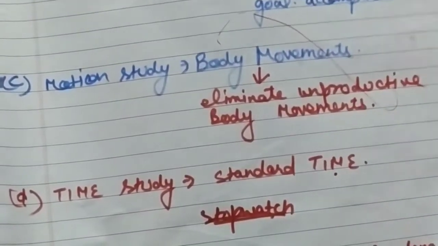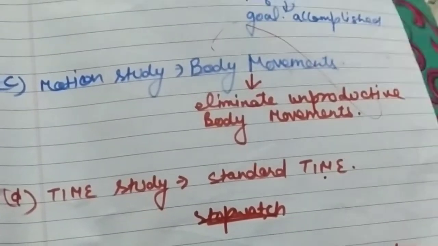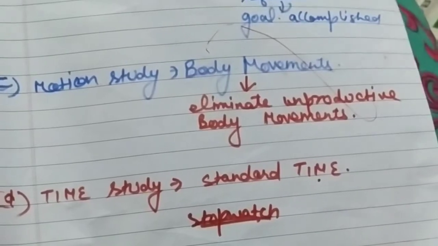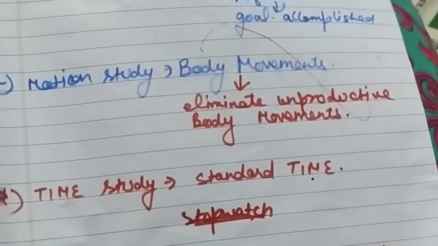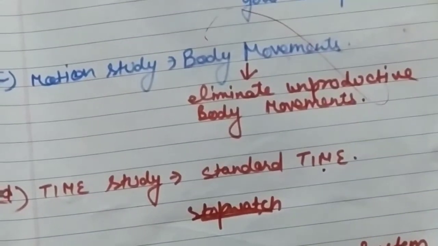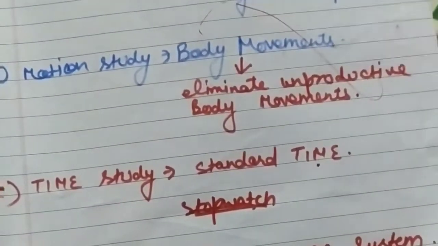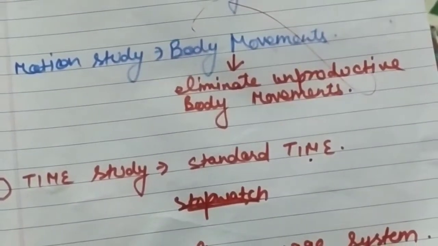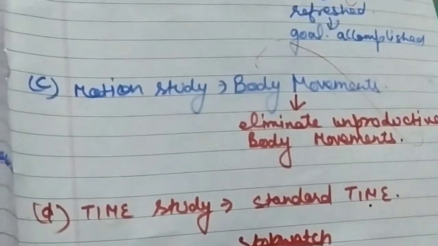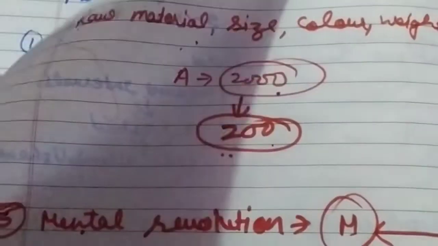According to the principle of remuneration, workers who are working at the same level should be provided the same salaries. But here F.W. Taylor is saying that the worker who is producing that much amount of pieces should be awarded that much amount of wages. So this is the criticism of the principle of remuneration.